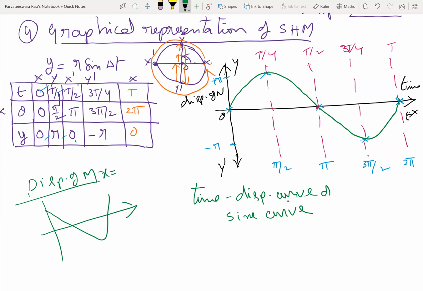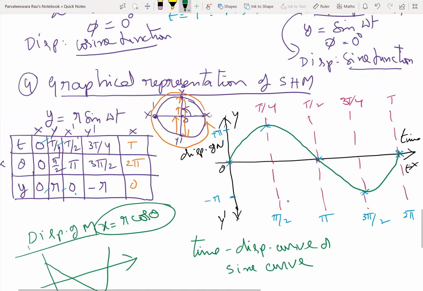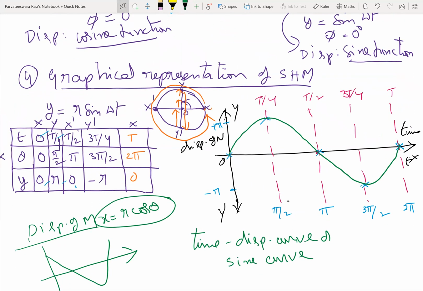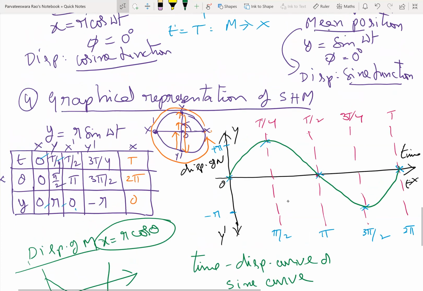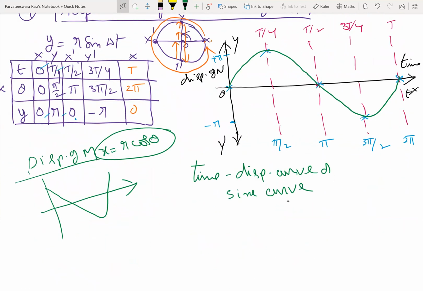Because it is a cosine function, yes or no? Tomorrow we'll see that. Tomorrow we'll see a graph between time and velocity, you can try if you want, and time and acceleration also. Otherwise tomorrow I'll help you.